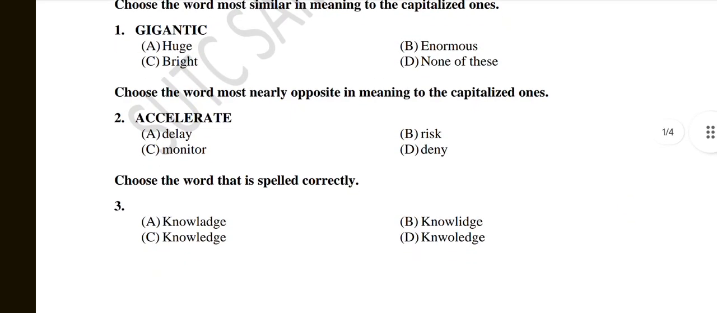Question number 2. Choose the word most nearly opposite in meaning to the capitalized one. The word is accelerate. Options are A. Delay. B. Risk. C. Monitor. D. Deny. And the correct answer is delay, A.